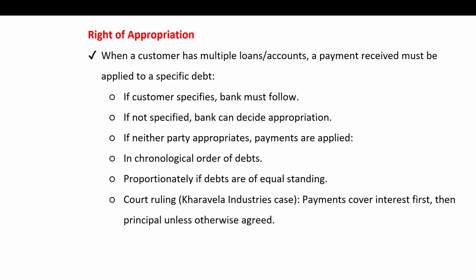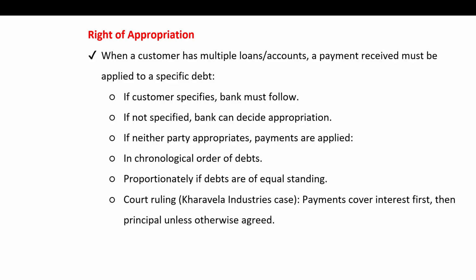Now there are three scenarios for it. Say the customer clearly tells the bank that this 5,000 is for the car loan. Now the bank must use it for the car loan only. When the customer gives no instruction, in that case the bank can choose to use the amount for any loan, like the older one or the higher priority one. When neither says anything, the law says the money should go to the oldest debt first, and if the debts are of the same age, then it should be split equally.